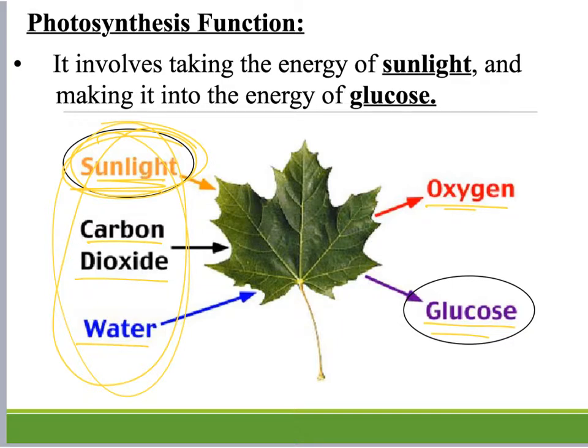So photosynthesis is the process of taking carbon dioxide and water with enough sunlight energy to make oxygen and glucose. So we're transforming those molecules from carbon dioxide and water into oxygen and glucose. You should also be filling this in under the function table in the function row where it says photosynthesis. The function of photosynthesis is to take energy from the sunlight to make glucose.